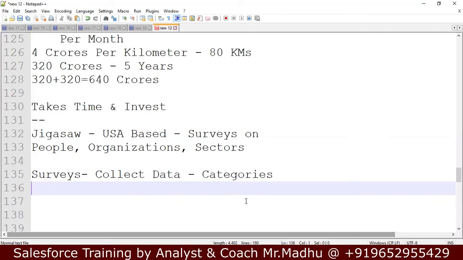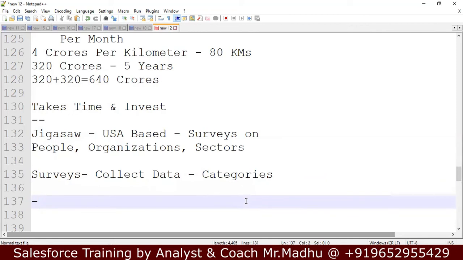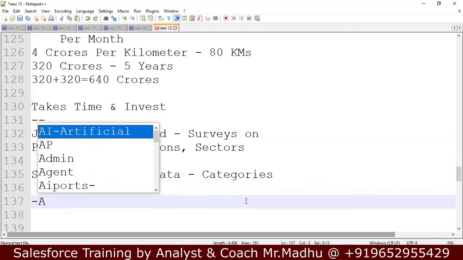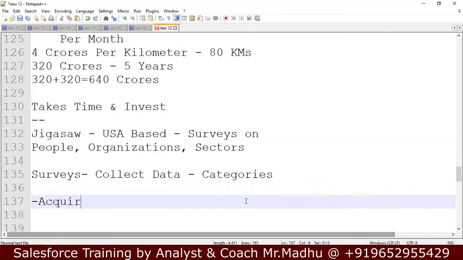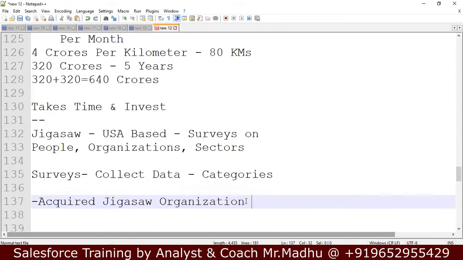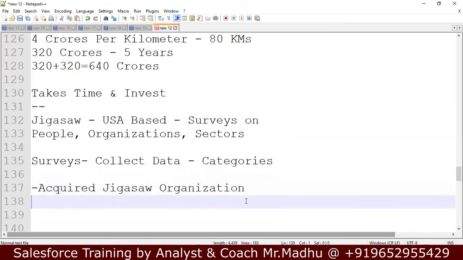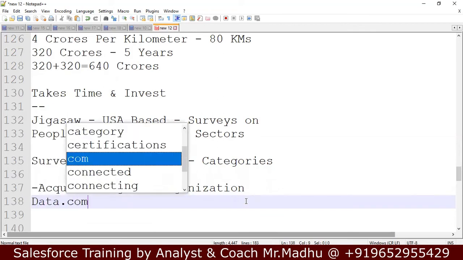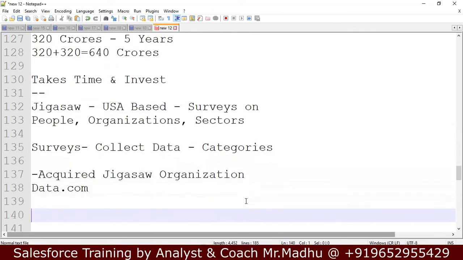Like Jigsaw has all that kind of information in different categories. What Salesforce did was, Salesforce acquired the Jigsaw organization, and they named it data.com. In data.com, they have all the information from different categories.